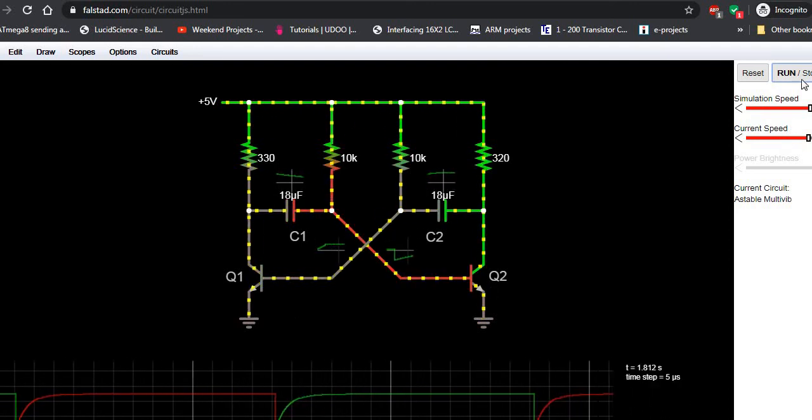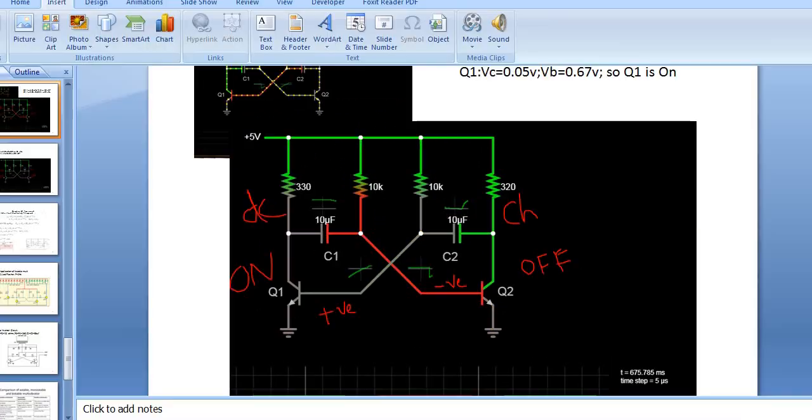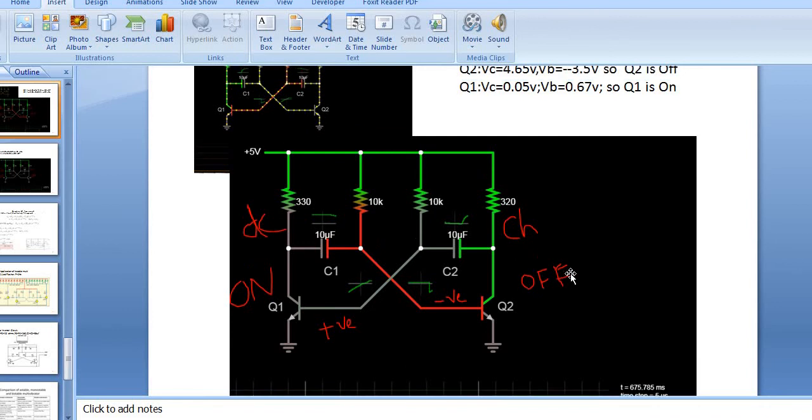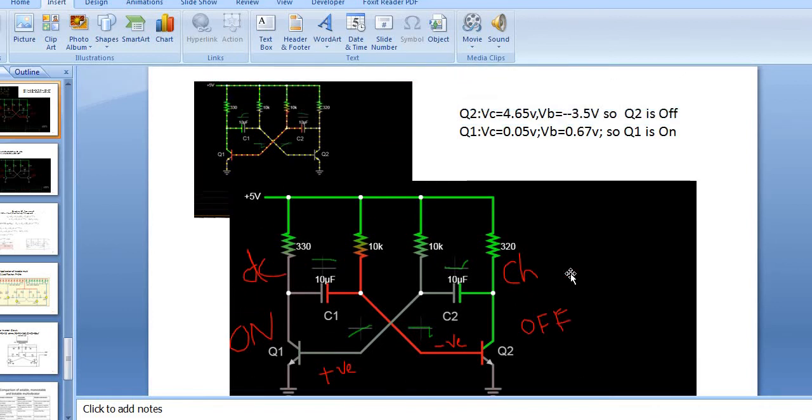Now going back to our discussion, this is one of the situations of the astable multivibrator. Q2's output is 0.65. Why? Because base voltage is minus 0.35, much less than 0.67. That's why this transistor Q2 is in cutoff region. So Q2 is off, Q1 is on.